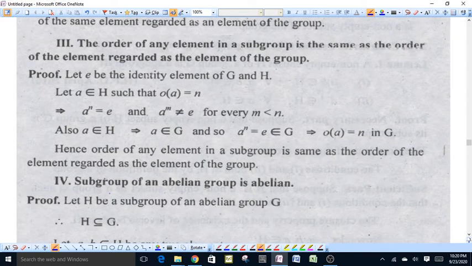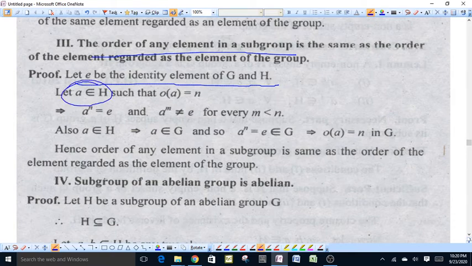The third property is that the order of any element in a subgroup is the same as the order of the element regarded as an element of group G. Let E be the identity element of G and H, where H is a subgroup of G. Suppose we have an element A in H such that the order of A is equal to n. This means A raised to power n will be equal to E, and A raised to power m will not be equal to E for all m less than n.